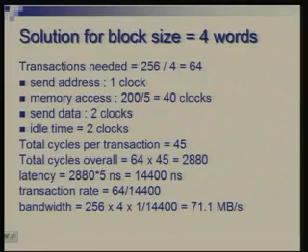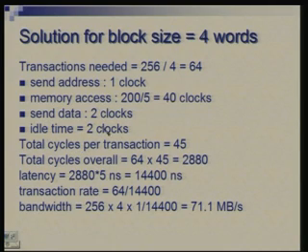With the block size equal to 4 words, you will require 64 transactions to get 256 words, and we can count the cycles: 1 for sending address, 40 for memory access, because 200 nanoseconds is the access time, 5 nanoseconds is the clock period. We send the data over 2 clocks, and then there are 2 cycles of idle time.